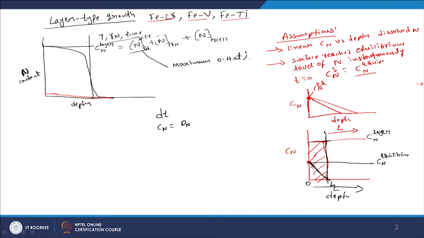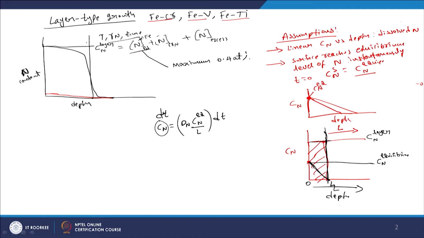This is the slope of this linear concentration profile, Cn equilibrium by L, and that is the concentration per unit area per unit time for a time step of dt. This is the level of concentration that will come at this depth which we are choosing. At this depth, this is the amount of nitrogen that comes in a time dt.